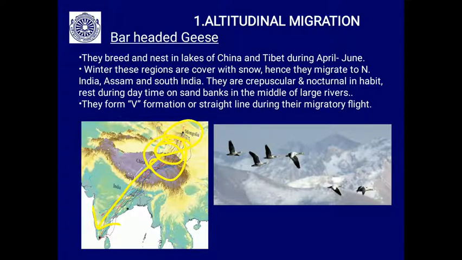So nocturnal in habit, they rest during the daytime on sandbanks in the middle of large rivers during their migration. They form a V-shape formation or else a straight line during their migratory flight. Just see this, they cross the high altitude mountains of the Himalayas during their journey.